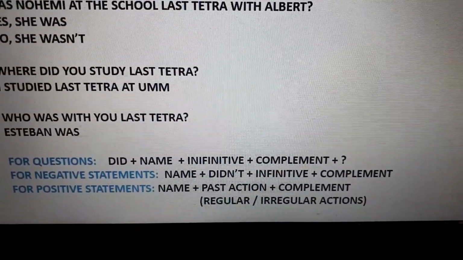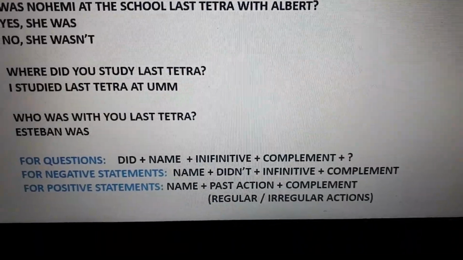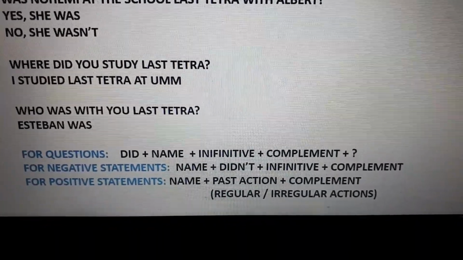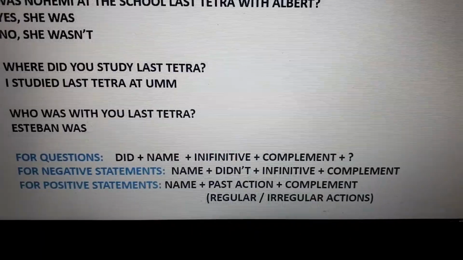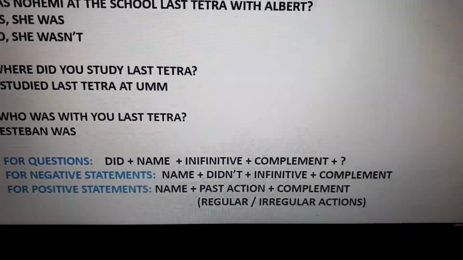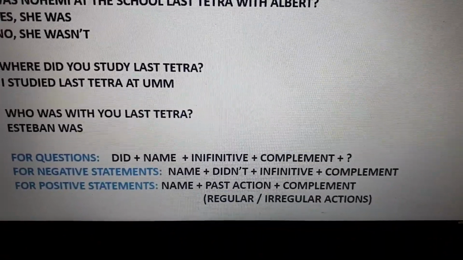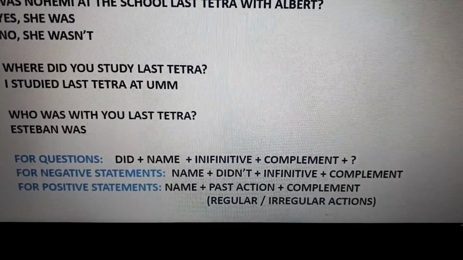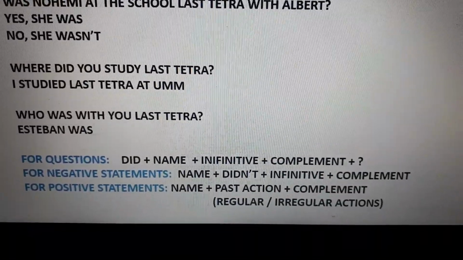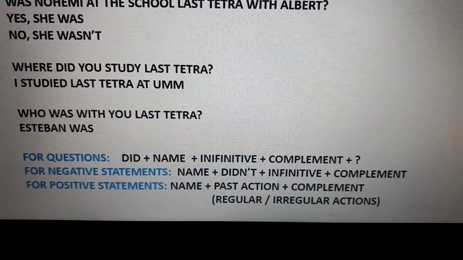Now, if we are working with was or were, it is the same. Was or were goes first, and then the pronoun, and then the complement. Were you at the party? Was she with me? Etc. Okay? If you're working with was or were.